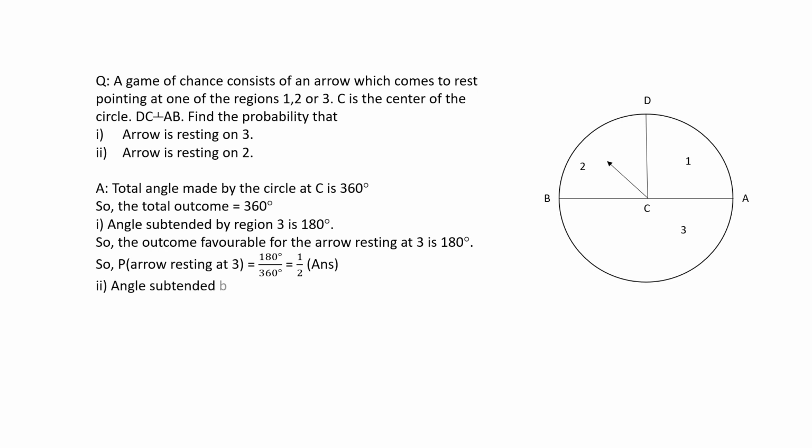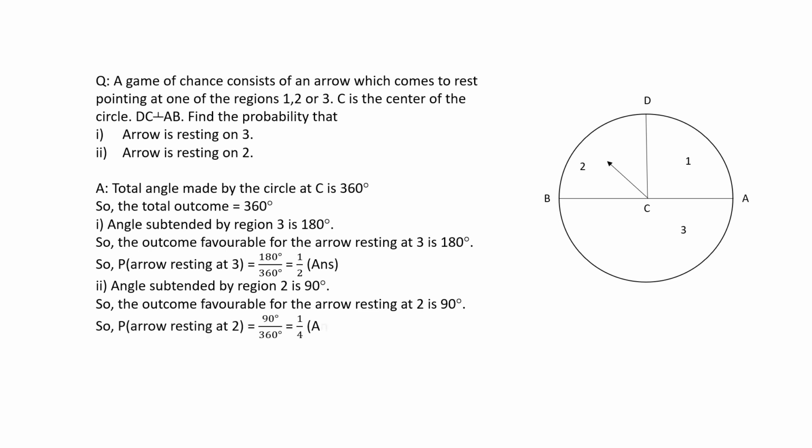Now come to the second bit. The angle subtended by region 2 is 90 degrees. So the outcome favorable to the given event is 90 degrees, and the probability that the arrow is resting on 2 is 90 degrees by 360 degrees, which is 1 by 4. That is the answer.